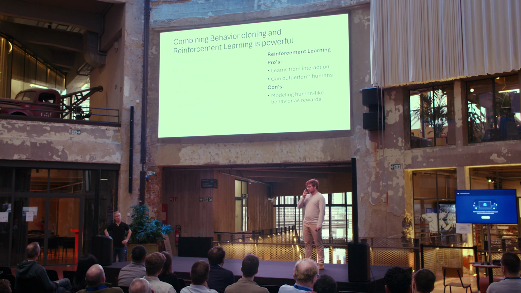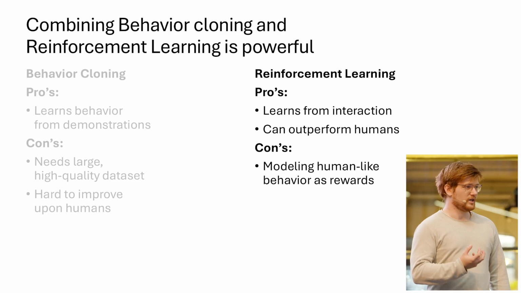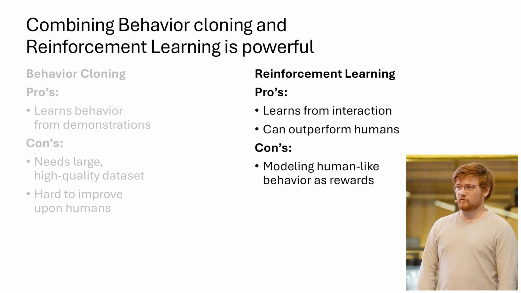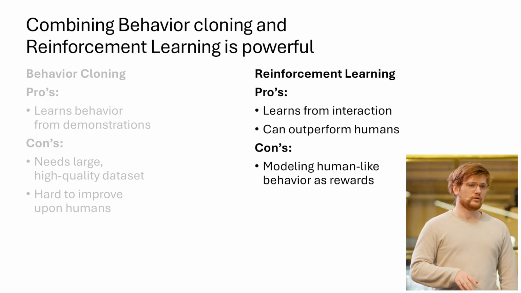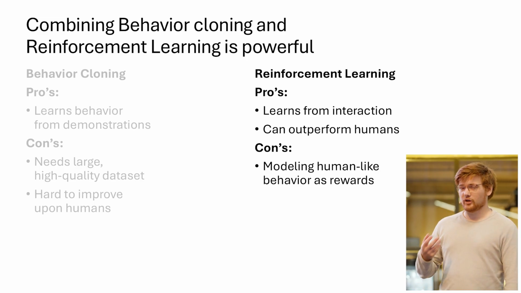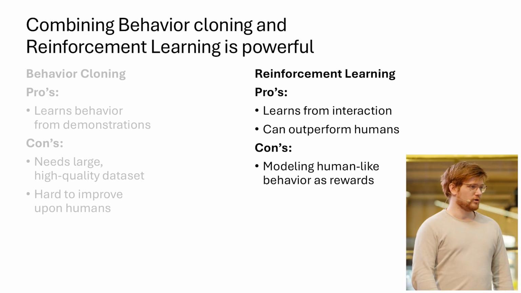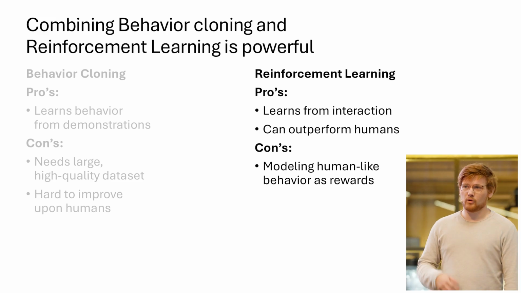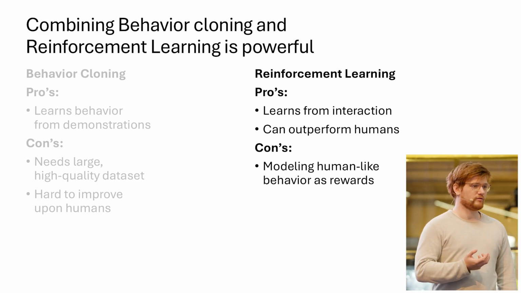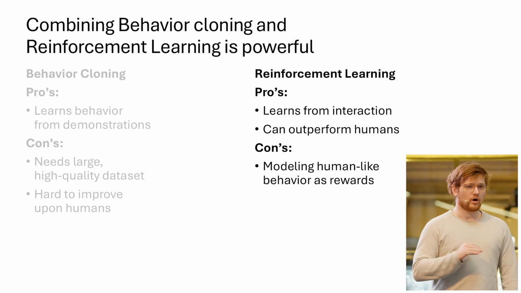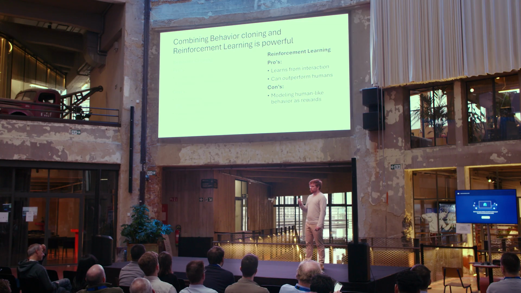And then on the other side, you have reinforcement learning. And this agent learns through interaction with an environment. So you don't need the data set at all. And by doing that, it's able to outperform a human expert. But it has a big disadvantage that now you need to model all the human-like behavior in the form of rewards yourself.